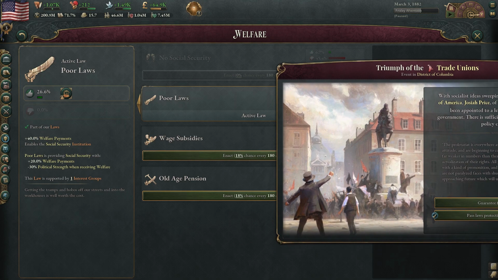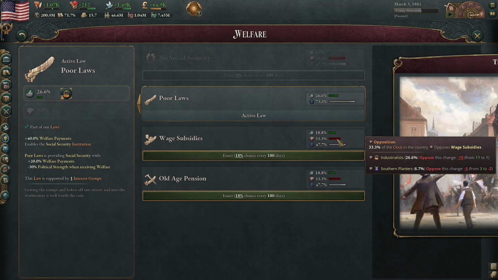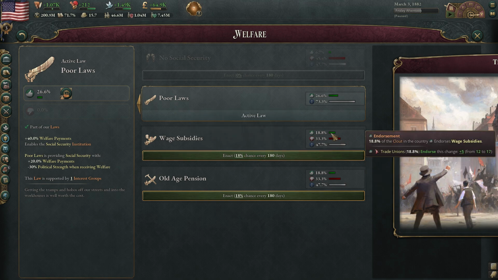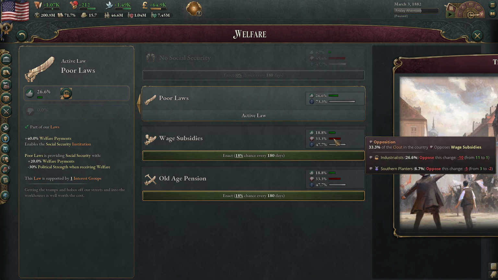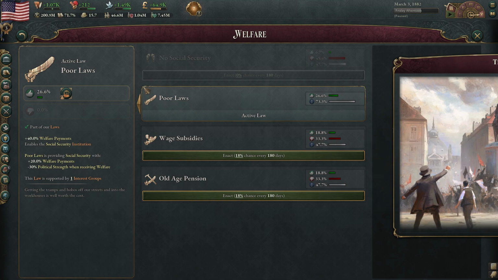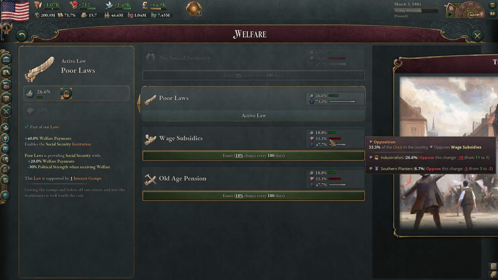So that's in here. And if you guys recall, it was one we would have had difficulty passing because the industrialists opposed it. Now, we could do it with the 18% there. We have the support of the trade unions, and trade unions are getting more powerful. But we'd piss off both the industrialists and the Southern planters. Southern planters are not quite minimalized, but they're not a very powerful faction in our country anymore. But the industrialists, on the other hand, are incredibly powerful. They might be the most powerful. I'd have to look. Yeah, they're very, very powerful guys. So pissing them off is not a good idea.